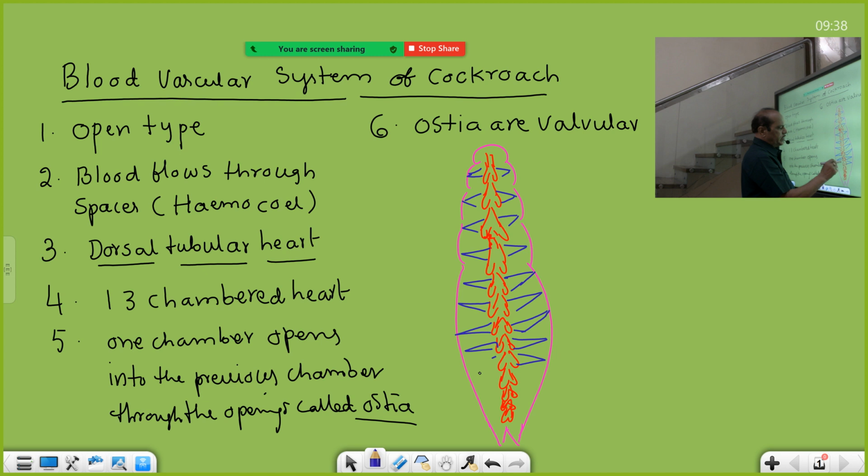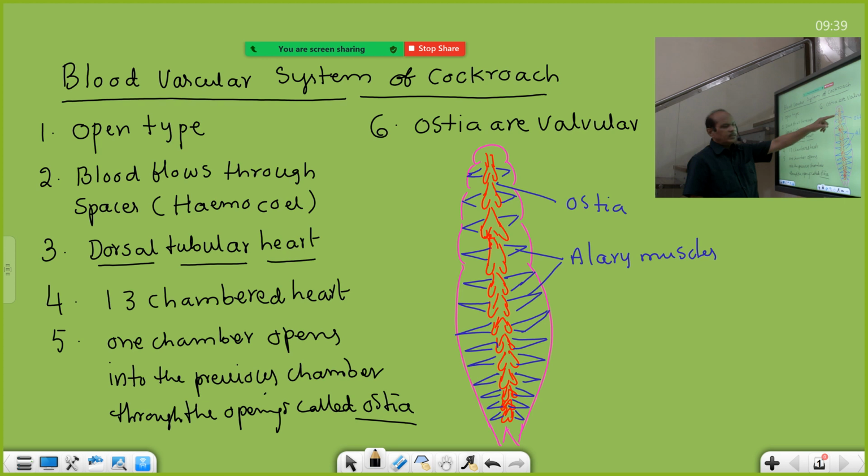The mechanism of circulation is controlled by alary muscles, given in the academy book but not given in the NCERT book. In the NCERT book, in the diagram it is given, but in the matter it is not touched. These are the openings, ostia, and they are valvular.